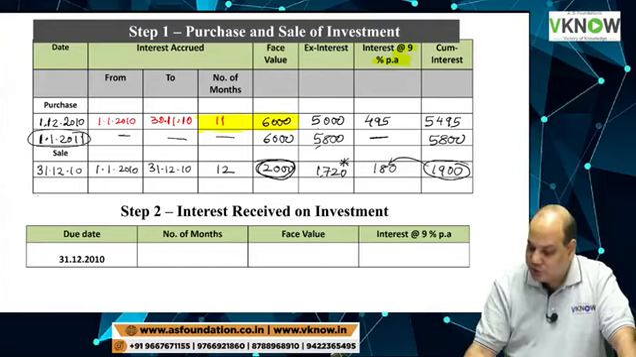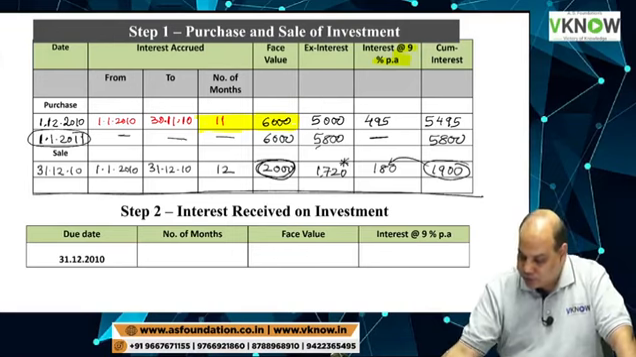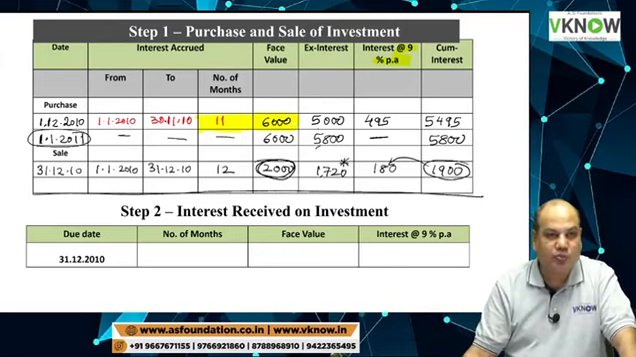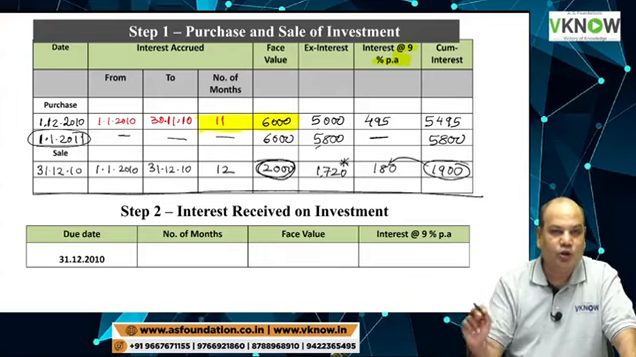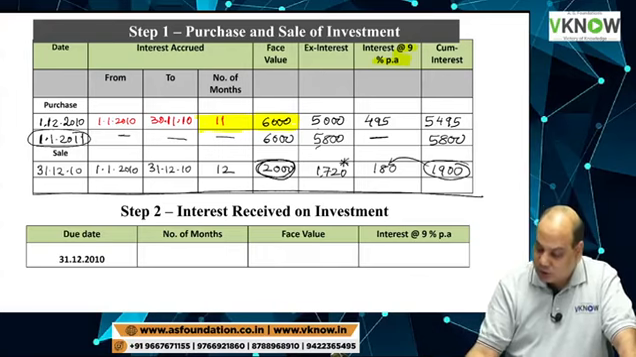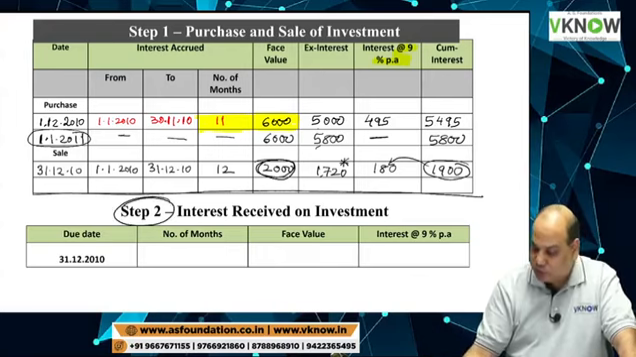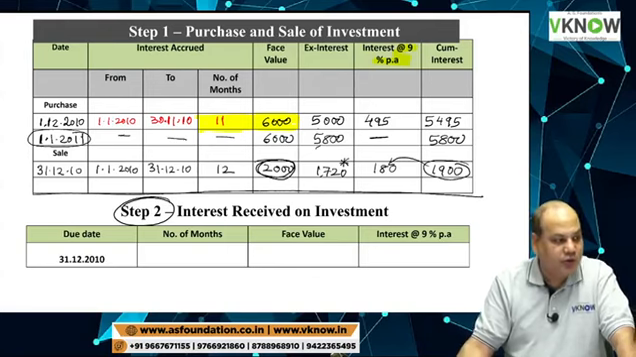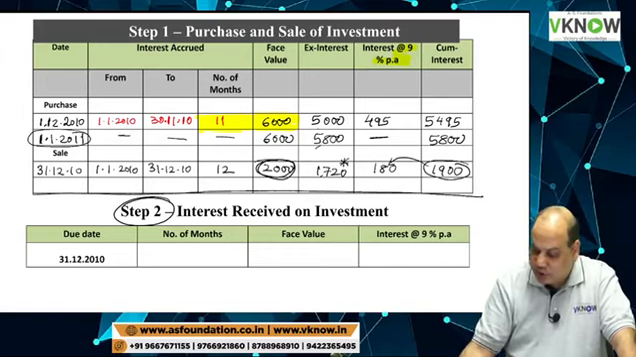So this is my first working note 1. This will help me to pass the entry. Later on you will help me to pass the entry. Now write down everybody step 2. Interest received on investment. Everybody write down interest received on investment. Interest received on investment will be only on one date, 31/12/2010.